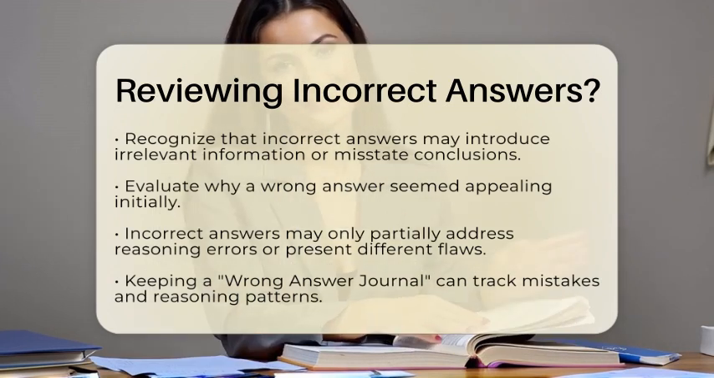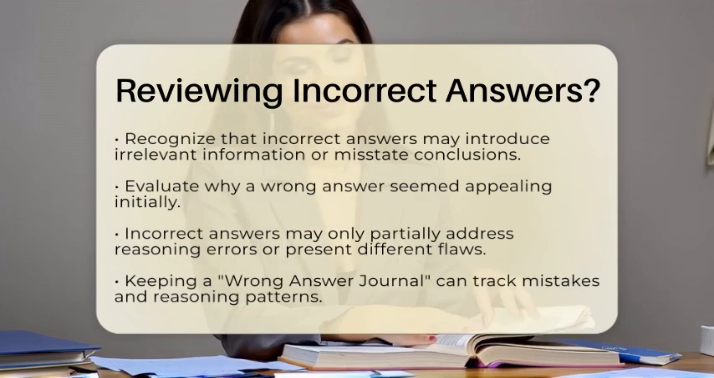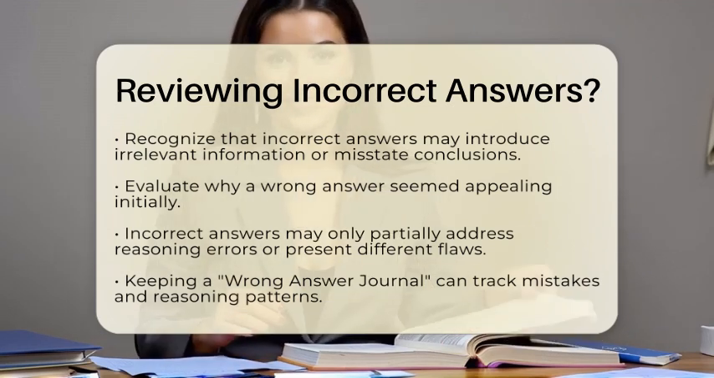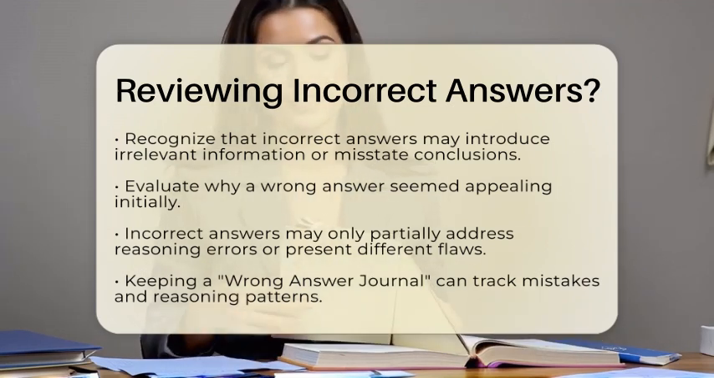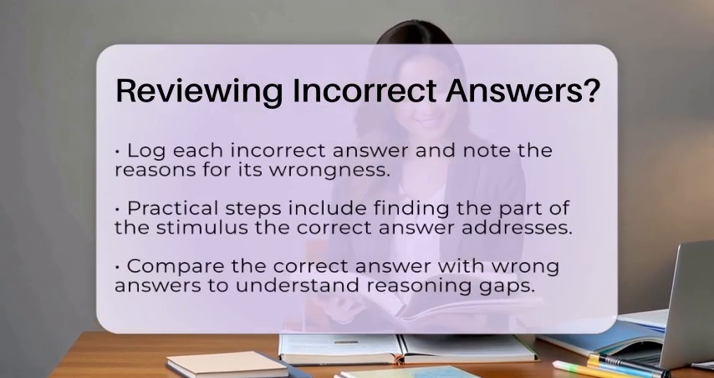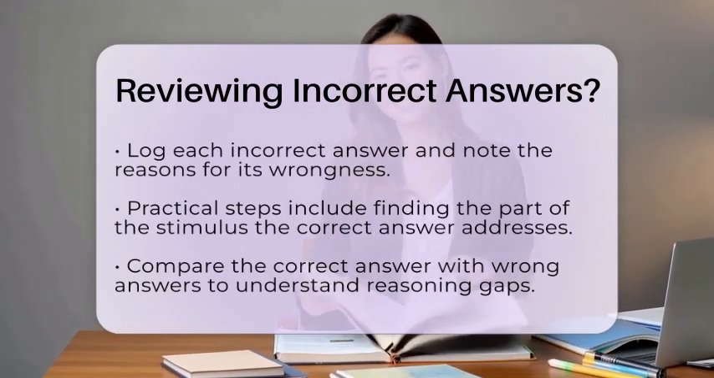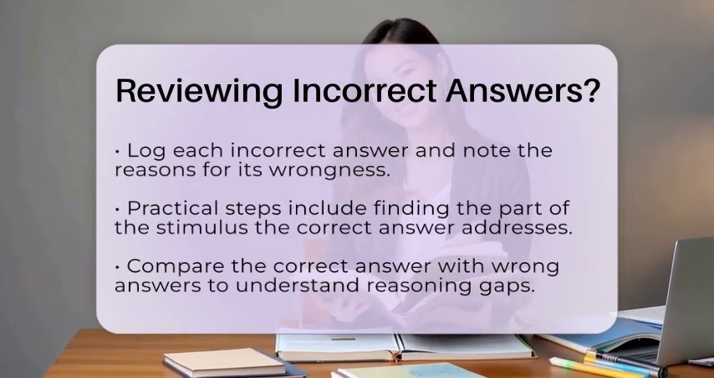One effective strategy is to keep a wrong answer journal. This journal allows you to log each incorrect answer, note why it was wrong, and track the reasoning patterns that led to your mistake. Over time, this will help you identify recurring errors and adjust your approach.